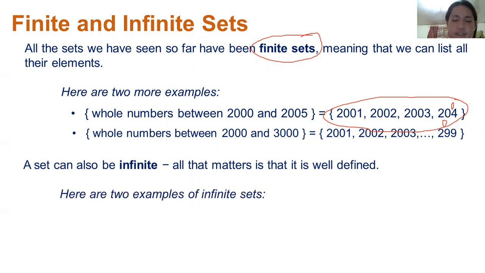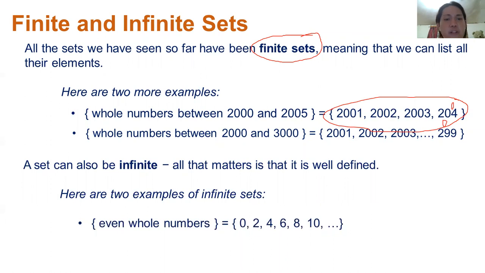So let's have an example of it. Even whole numbers from zero. What I mean is a set of even whole numbers. Challenge: can you count all even whole numbers starting from zero? If you can do that, then I will give you a perfect score in math. I'm just joking. It's impossible. So many, because it's infinite. It has no limit. So that's why it ends in ellipsis. What is ellipsis? Later, I will emphasize that one. So even whole numbers is an example of an infinite set.